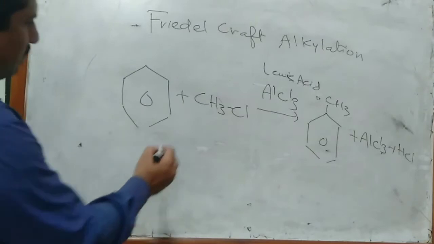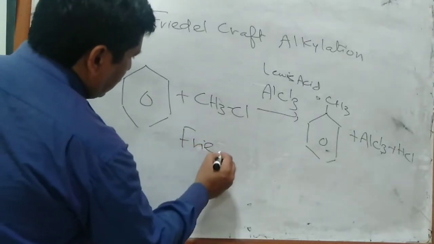Same is the condition for Friedel-Crafts acylation reaction.